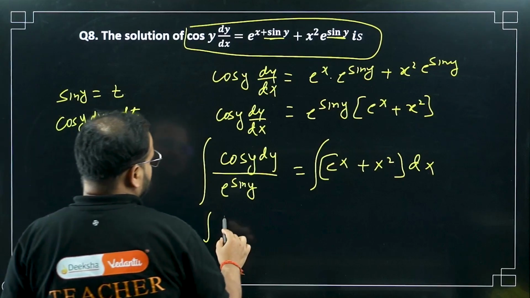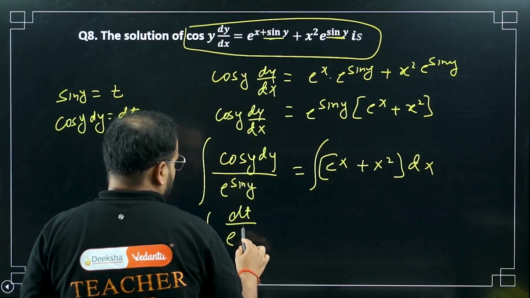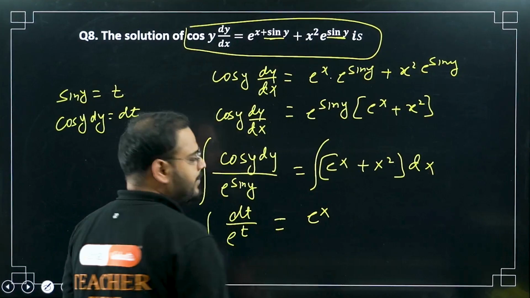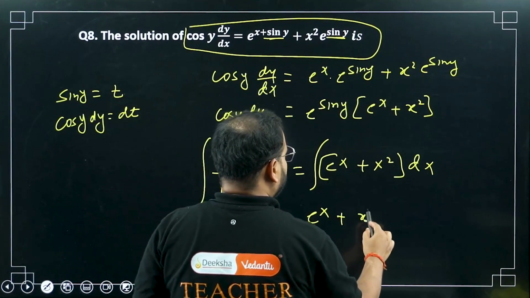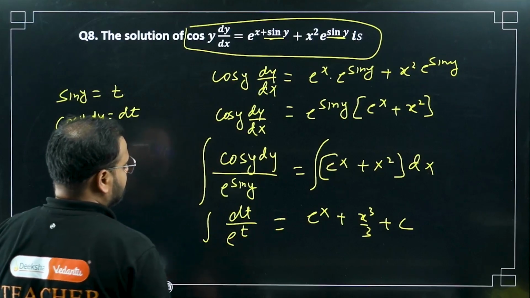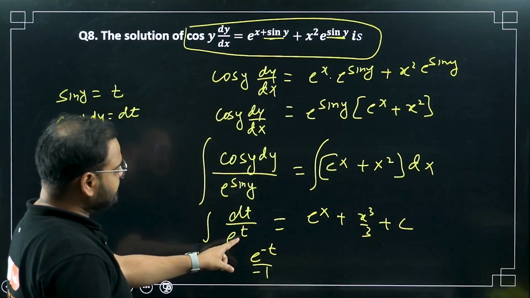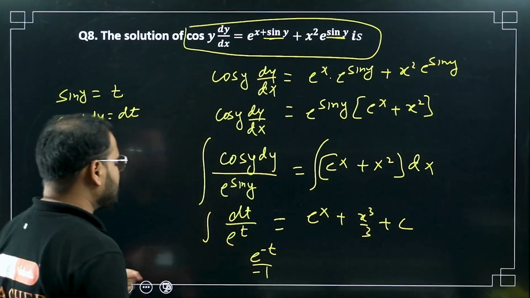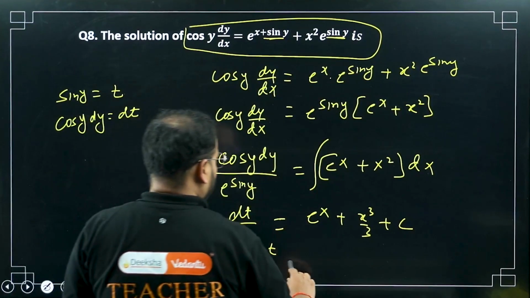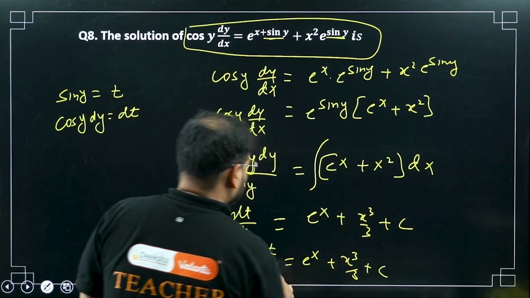So please check. You'll get this as dt upon e power t. Integrate on this side, you'll get what? Simply e power x. For x square you're going to get x cube by 3 plus c. Okay, what is the integration of this e power minus t? Simply e power minus t upon minus 1. Yes, e power t in the denominator will become e power minus t. What is the integration? e power minus t will remain as it is, divided by minus 1, equals e power x plus x cube by 3 plus c. Now put the t value.